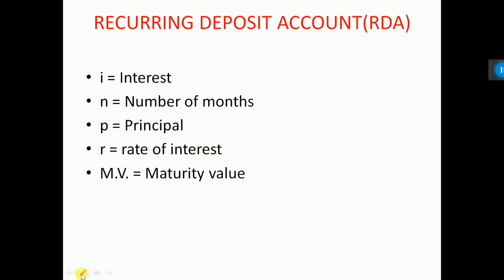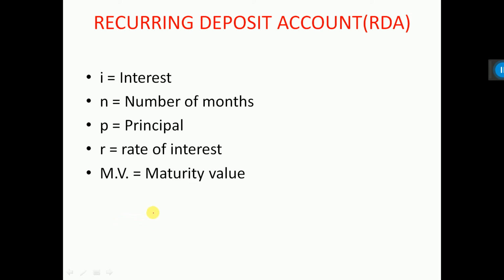Now what is MV? In a recurring deposit, someone is depositing money month-wise, per quarter, or per year. Let me consider per month deposition.